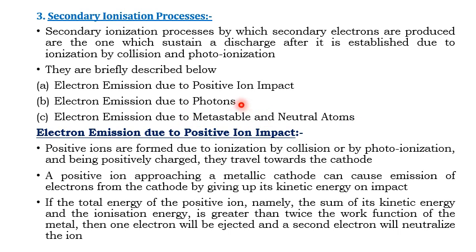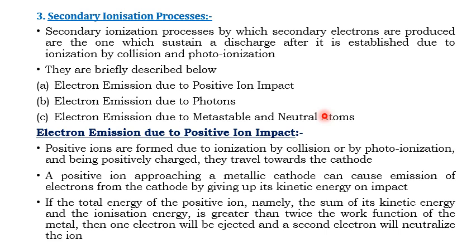Electron emission due to metastable and neutral atoms. Do you know what metastable means? Metastable atoms are atoms whose lifespan is more than the normal atom lifespan. Neutral atoms are atoms that neither liberate an electron nor gain an electron, so they are electrically neutral.